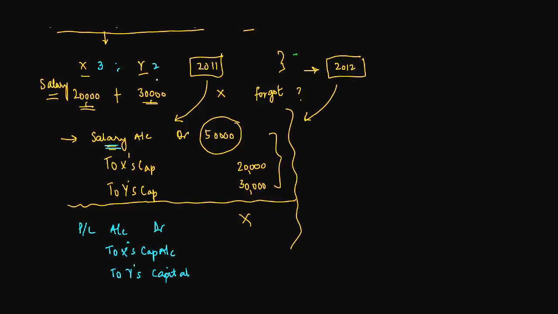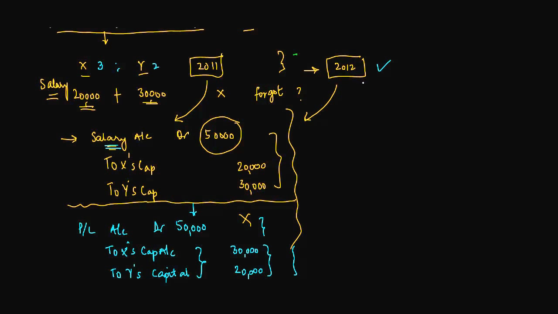And by how much? 3:2. So 50,000 was the profit which got understated. So that profit would have been transferred to their capital accounts in the ratio of their profit sharing, 3:2. Right? Now comes 2012. I need to do a rectification.